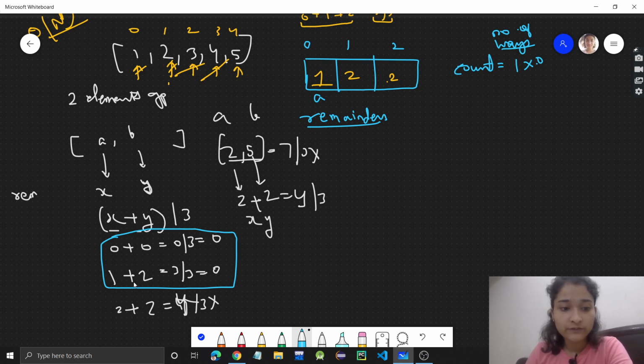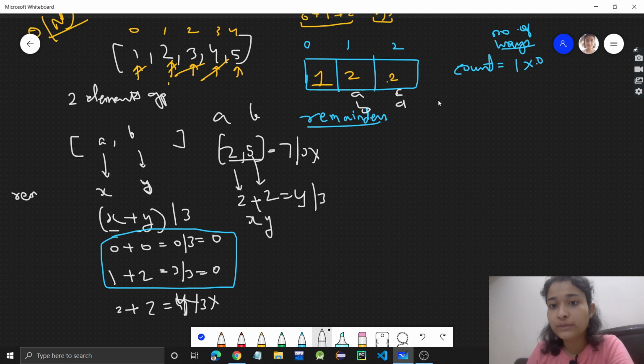So if we take remainders 1 and 2, for remainder 1 there are 2 elements, and for remainder 2 there are 2 elements. For example, let's say this is A and B, and basically I am talking here about the elements, right? A and B for remainder 1, and for remainder 2 there are C and D.